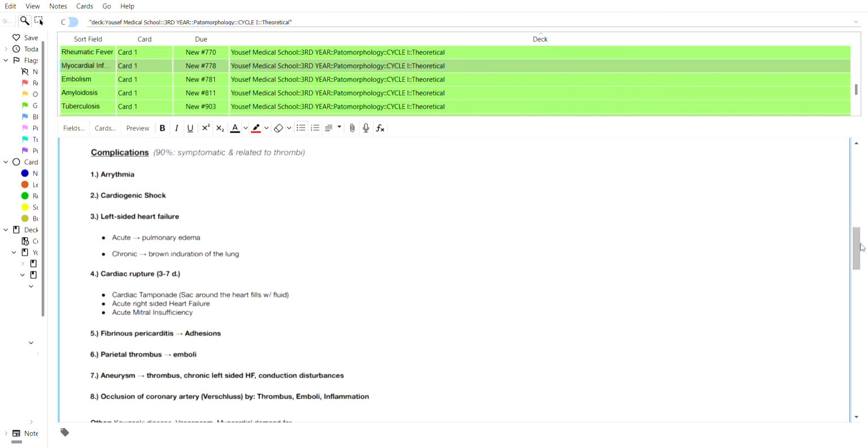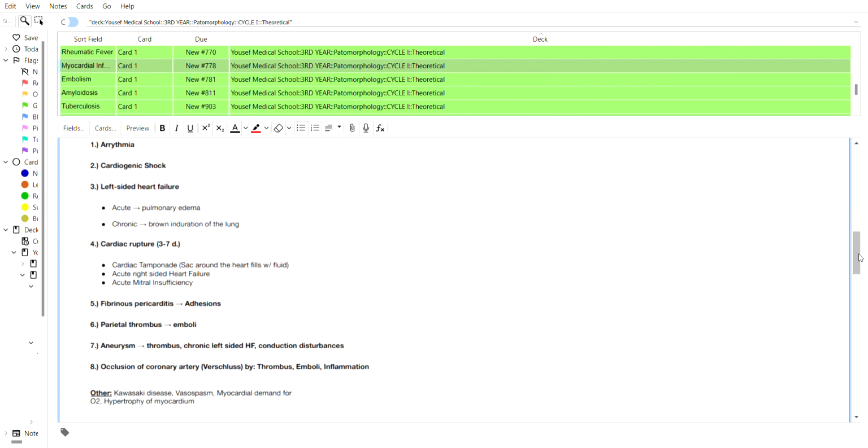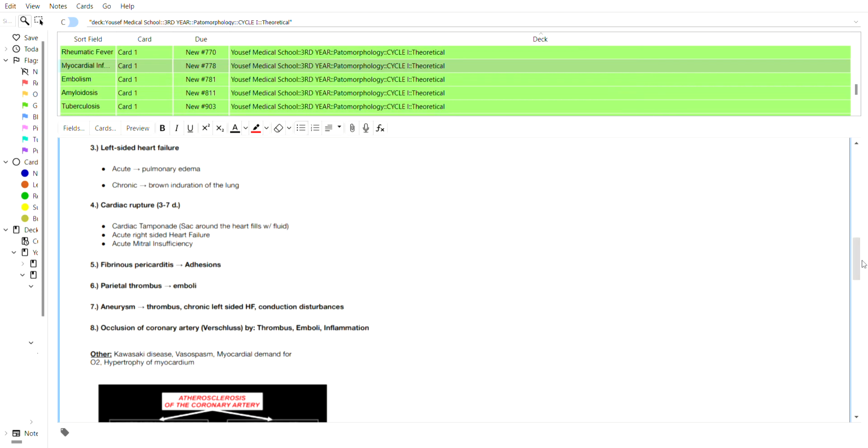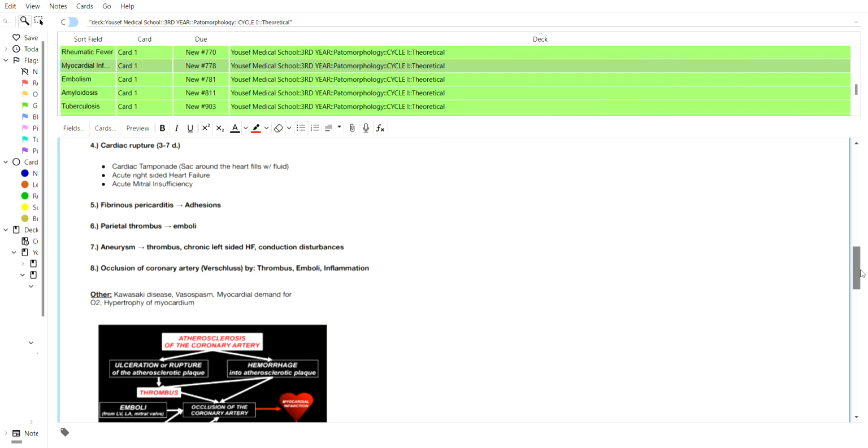The complications. 90% of them are symptomatic, and pretty much all of myocardial infarction is related to thrombi. First of all, being arrhythmia, cardiogenic shock, left-sided heart failure, where in the acute case we see pulmonary edema, and in the chronic case we see brown induration of the lungs, cardiac rupture, which appears in 3 to 7 days, or some sources say 3 to 14 days, which will then lead to cardiac tamponade, which is the disease in which the sac around the heart fills with fluid, acute right-sided heart failure, and acute mitral insufficiency.